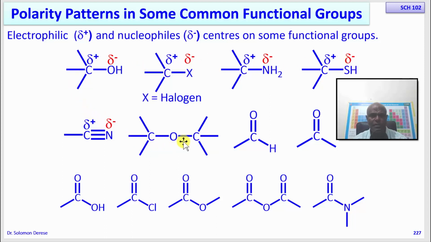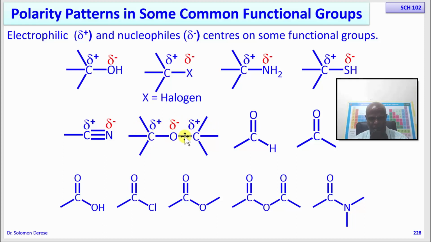So let's look at this one. This is an ether, and in an ether you have an oxygen flanked by 2 carbons. Oxygen is more electronegative than carbon, so this oxygen will take away electrons from this carbon. The same oxygen will also take away electrons from this carbon. All the same, the oxygen will be partially negative while the carbons become partially positive. So this is the polarization pattern of an ether.